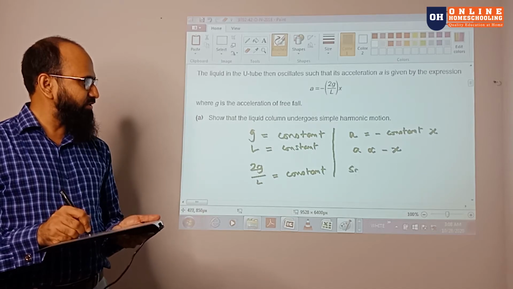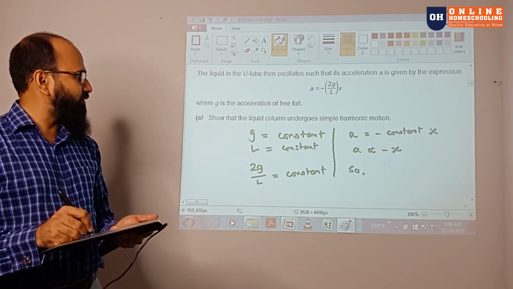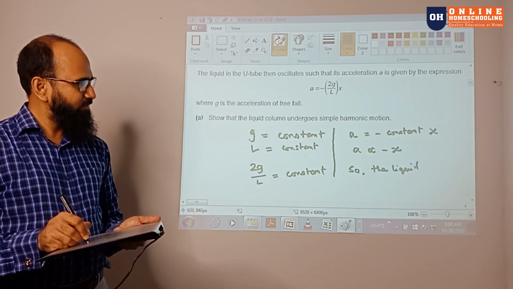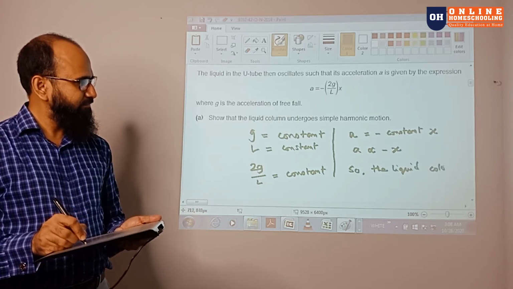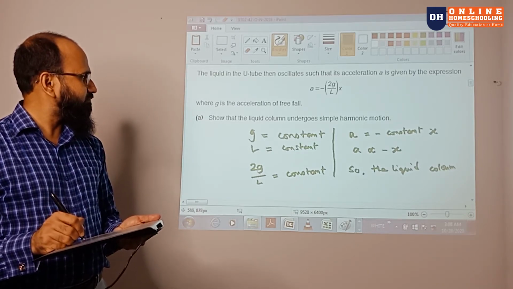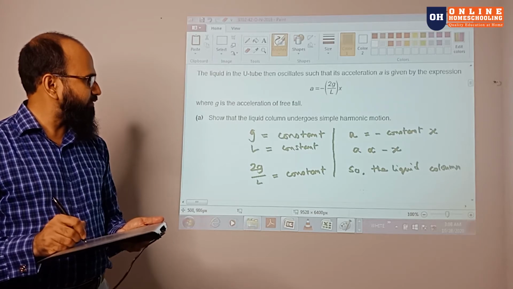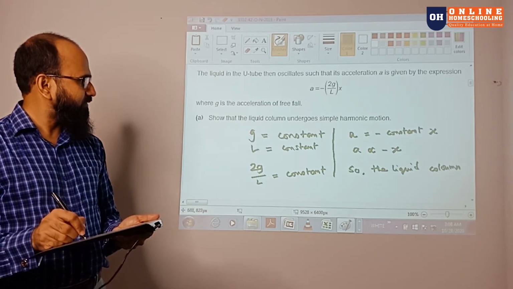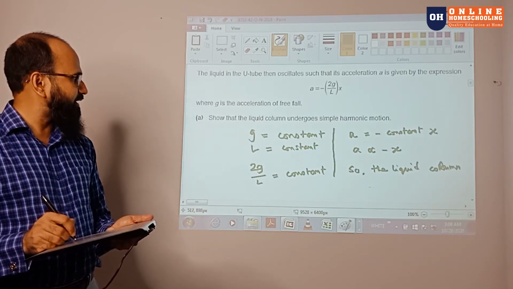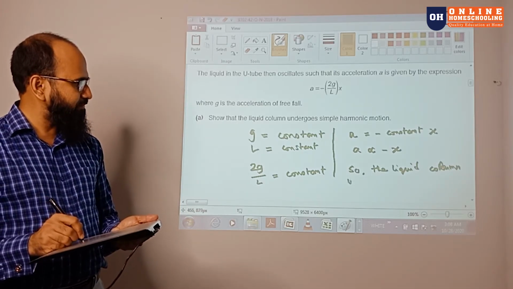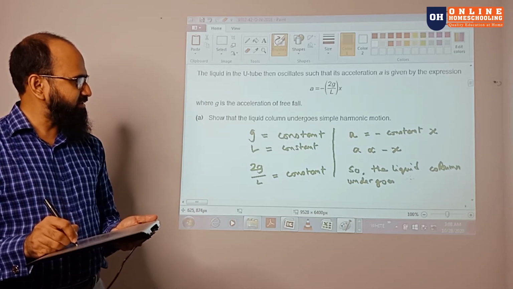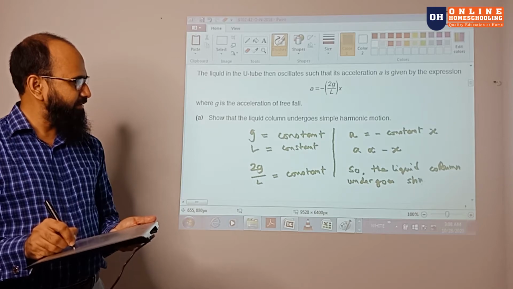So you can write that the liquid column undergoes simple harmonic motion.